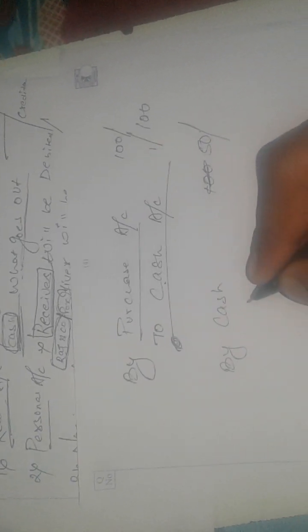Here we will make one more entry, that is the purchase return account, and it will be credited by 50 rupees.